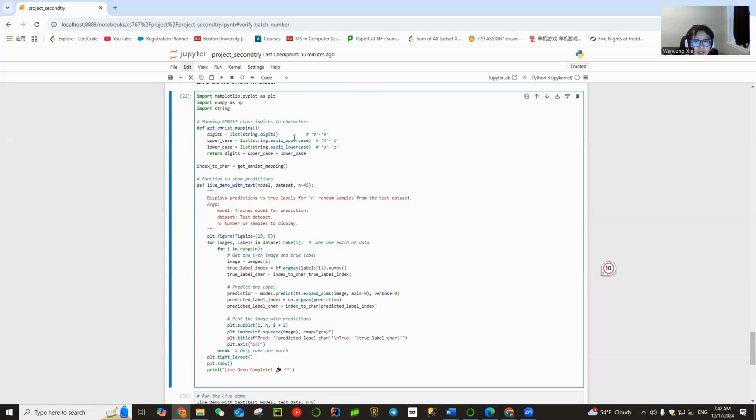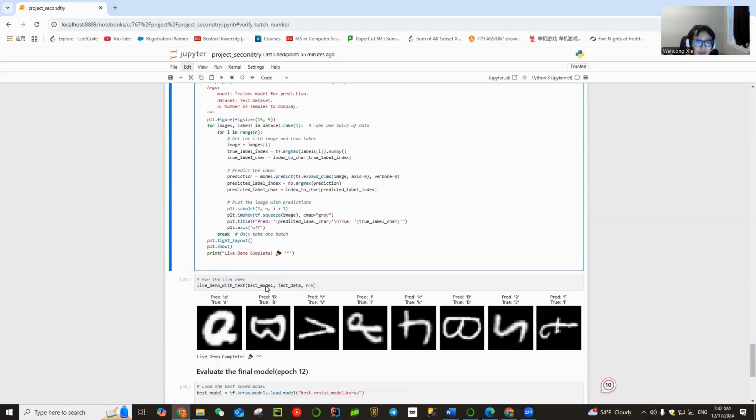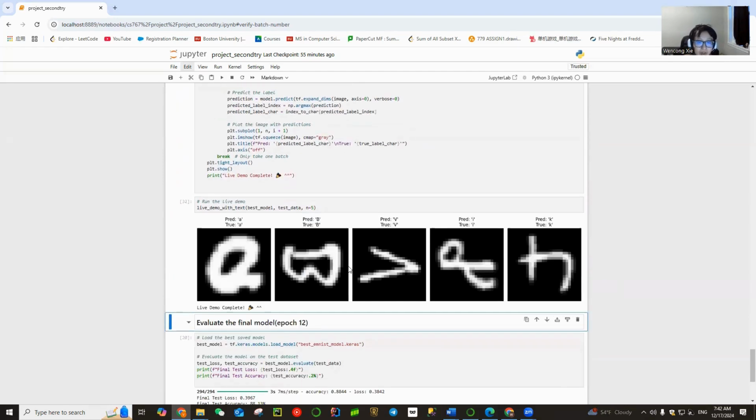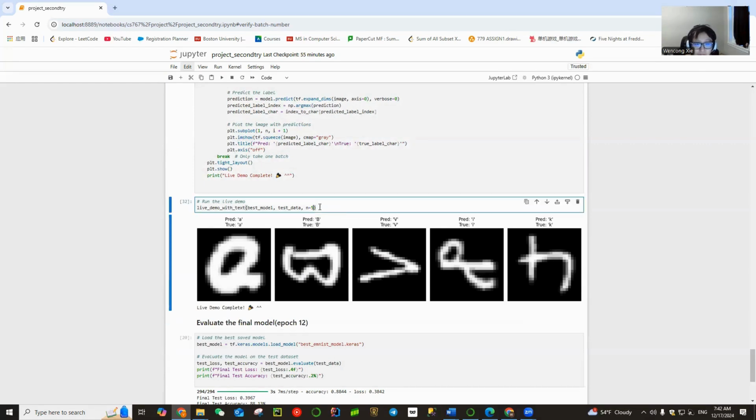I set n to 45 here, which is the maximum batch size. After training, there we go. We can pick some random number from 0 to 45. Let's start with 5. We can see that it perfectly matches the result here. The prediction is A and the true value is A. Prediction is B, true value B. Let's see 20.